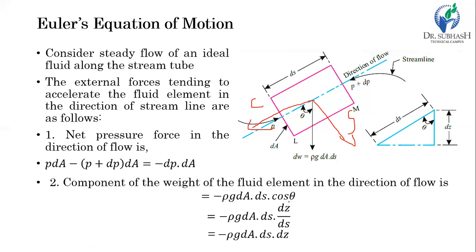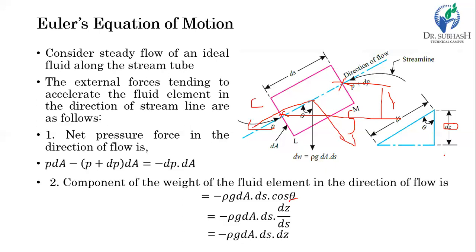For the consideration of this angle, let's consider again the distance between the entry point and the exit point. Let's consider the elevation difference between these two to be dz. dz is the elevation difference between the entry section of the control volume and the exit section of the control volume.